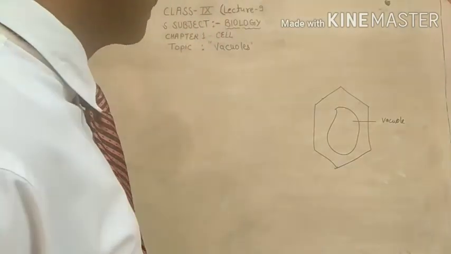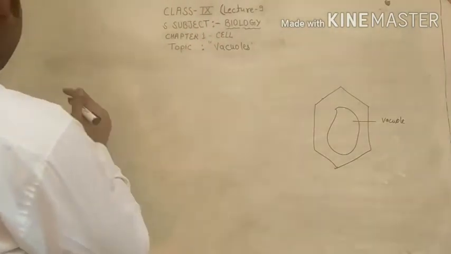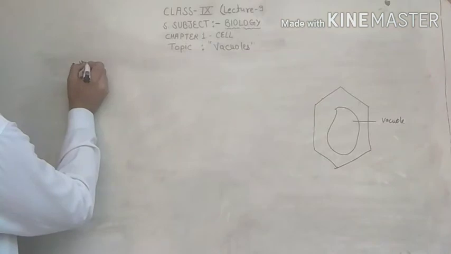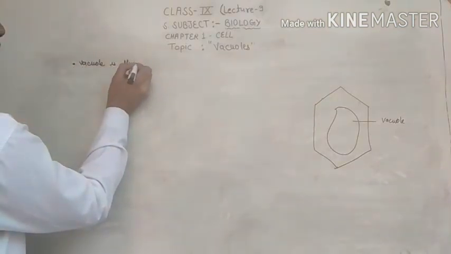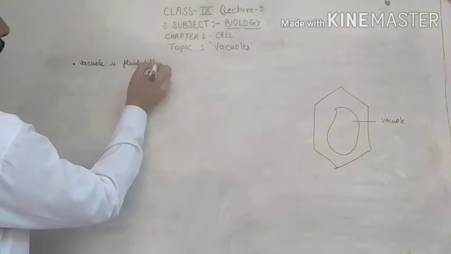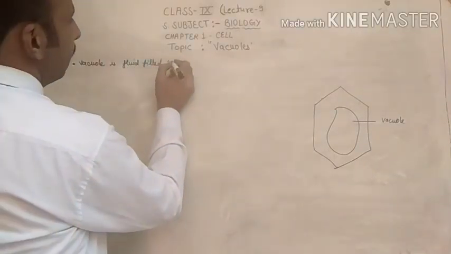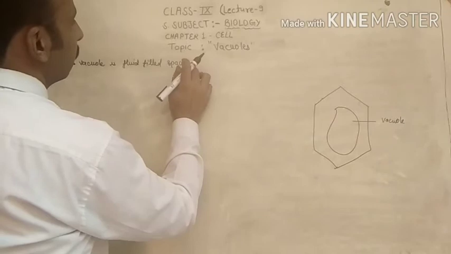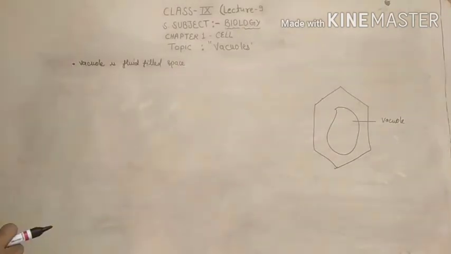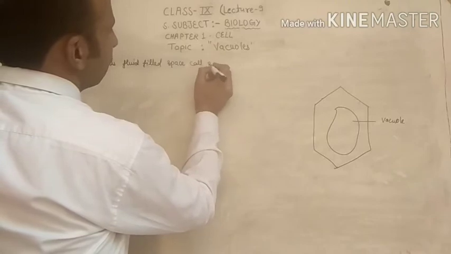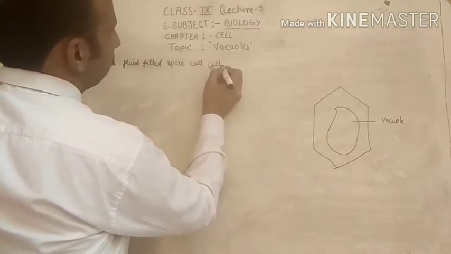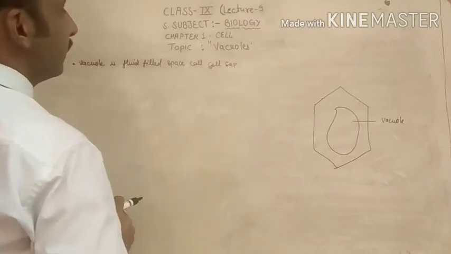So today I will discuss the vacuole. Vacuole is a fluid filled space called cell sap.